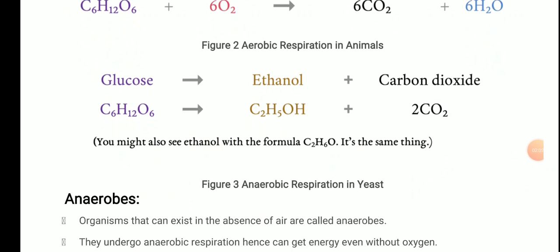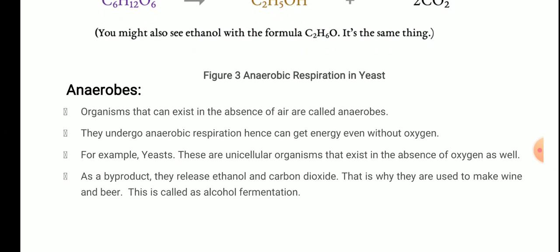Next topic is anaerobes. Organisms that can exist in the absence of air are called anaerobes. If they are existing in the absence of air, they can perform anaerobic respiration. They undergo anaerobic respiration and hence can get energy even without oxygen. For example, yeast, which are unicellular organisms that exist in the absence of oxygen as well. As a byproduct, they release ethanol and carbon dioxide. That is why they are used to make wine and beer. This is called alcohol fermentation.